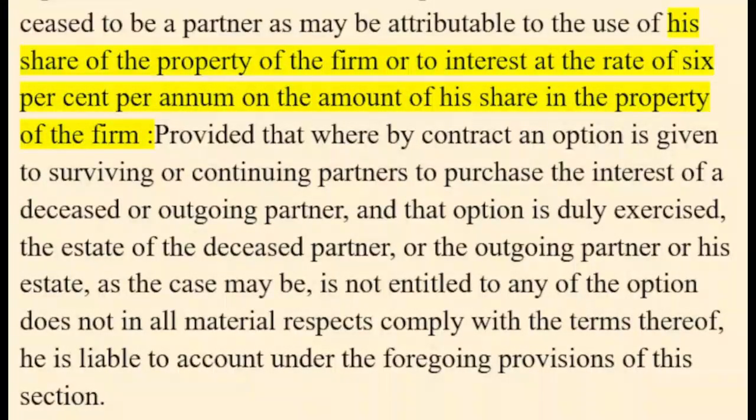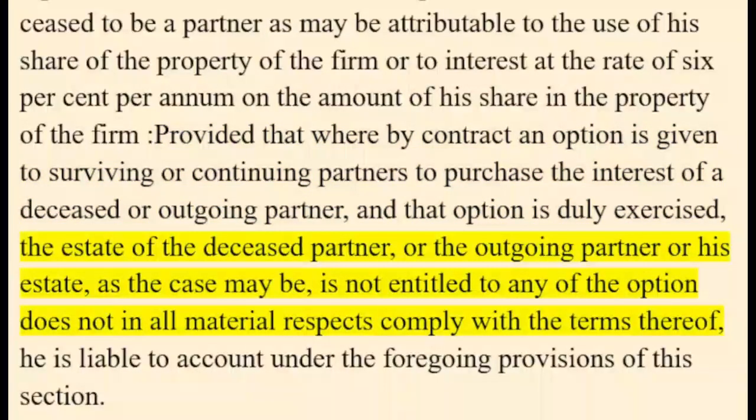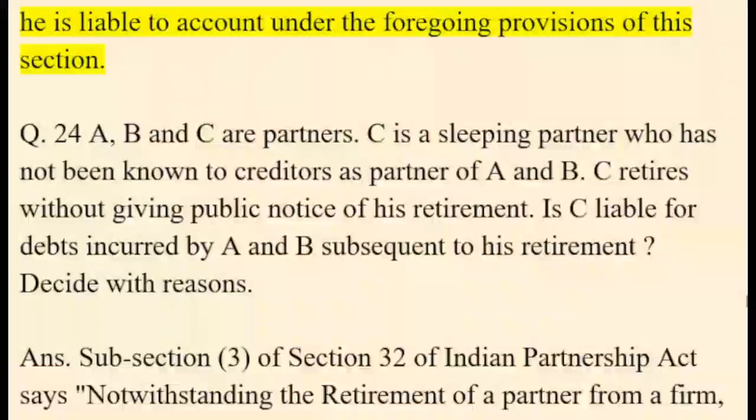provided that where by contract an option is given to surviving or continuing partners to purchase the interest of a deceased or outgoing partner, and that option is duly exercised, the estate of the deceased partner, or the outgoing partner or his estate, as the case may be, is not entitled to any such share of profits; but if any partner assuming to act in exercise of the option does not in all material respects comply with the terms thereof, he is liable to account under the foregoing provisions of this section.